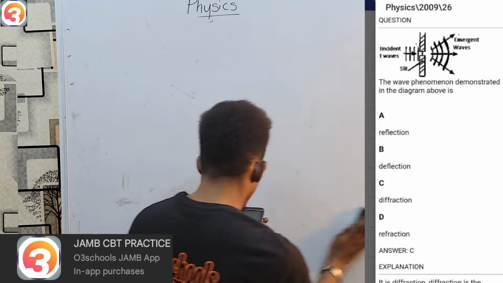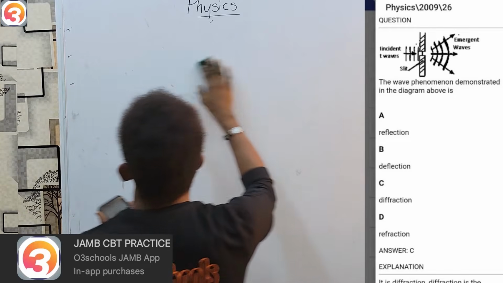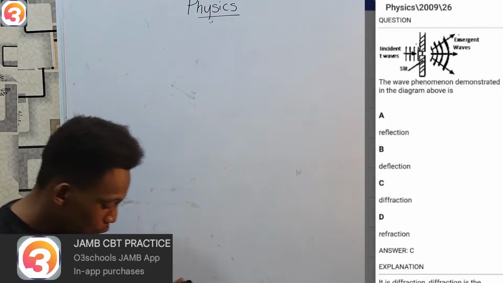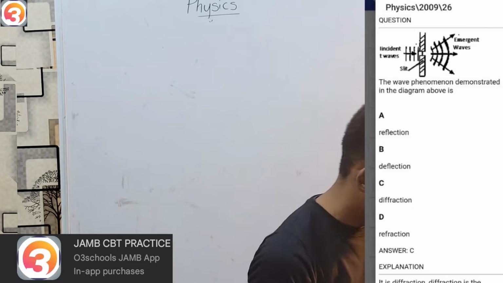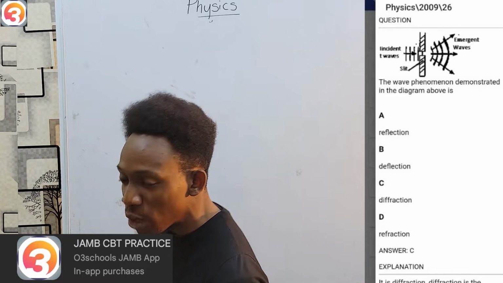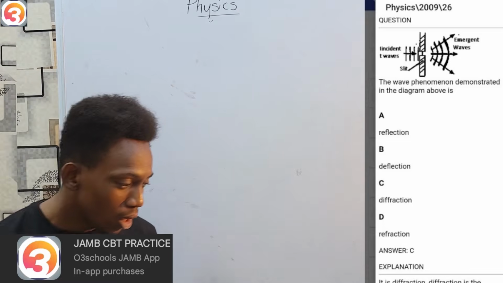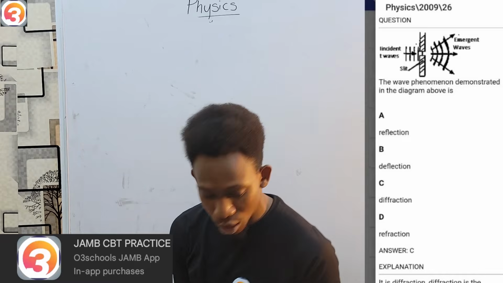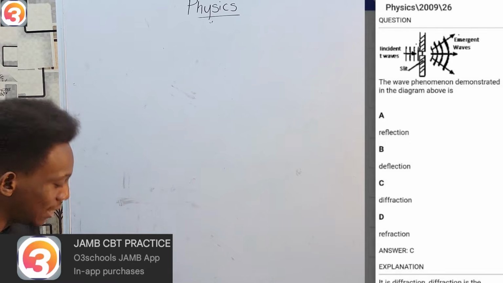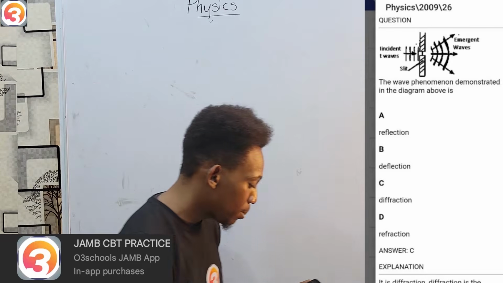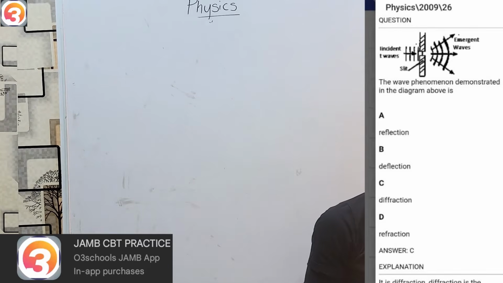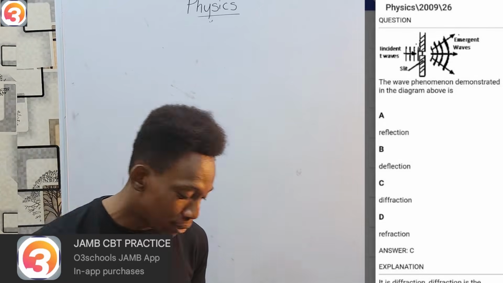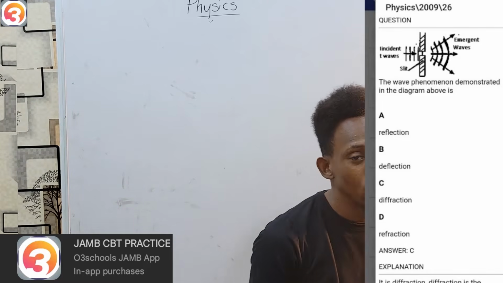In this question, I've been told there's a slit, a wave passes through, and emerges. What phenomenon is demonstrated in the diagram above? Now, if you remember what we just learned under the properties of waves, there's reflection. Reflection is bouncing back, not passing through. So that's not it. There is no deflection under properties of waves, so we're ignoring that. I will jump to option D first for now. There's refraction, which is bending as it passes through a boundary. That's not what's happening here. Here, there's a space and the waves are passing through. And the only property that gives you such a phenomenon is obviously diffraction. So that is option C.